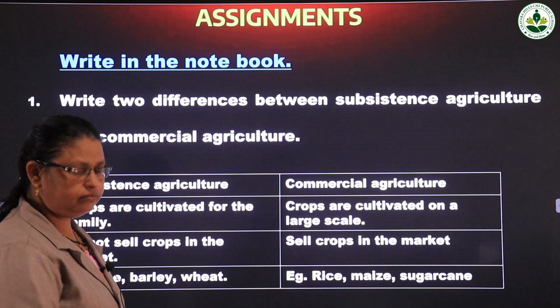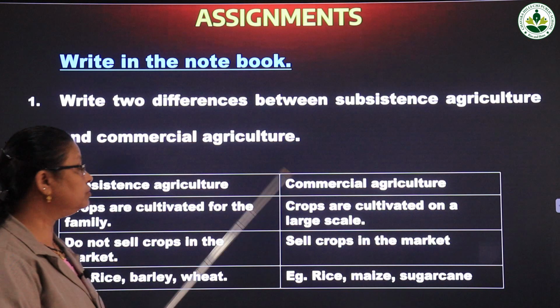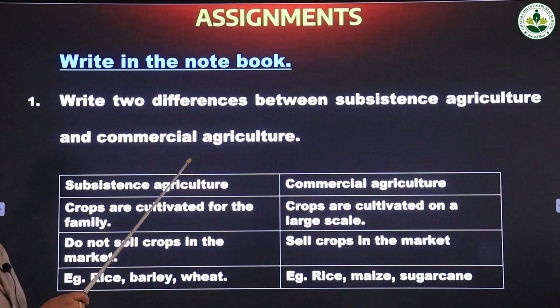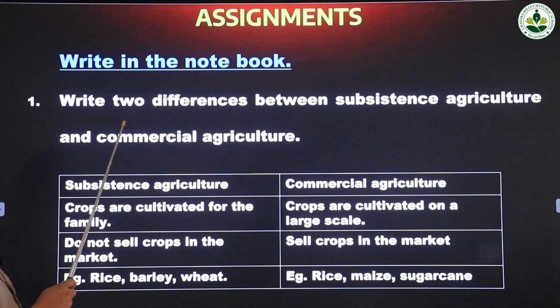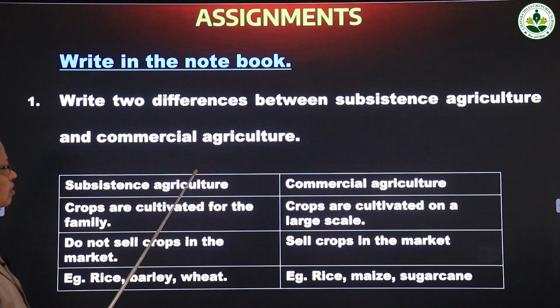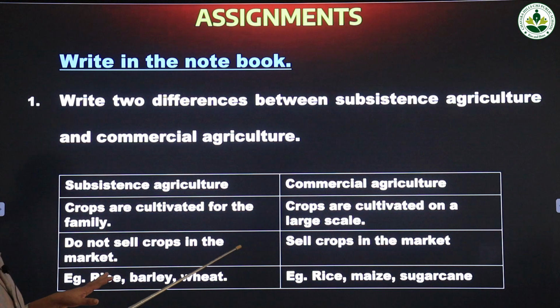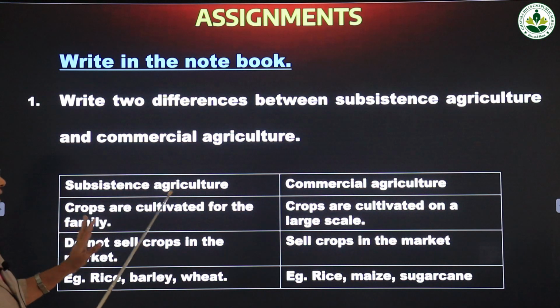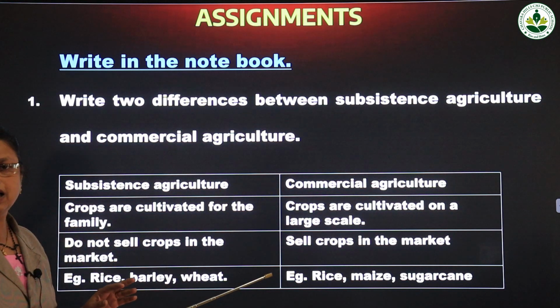Then these are the questions and answers you have to write in the notebook. The first question: write two differences between subsistence agriculture and commercial agriculture. You have to make two columns, one for subsistence agriculture and the other for commercial agriculture.